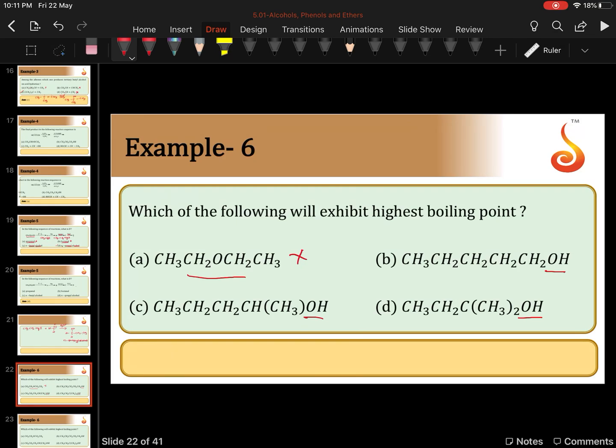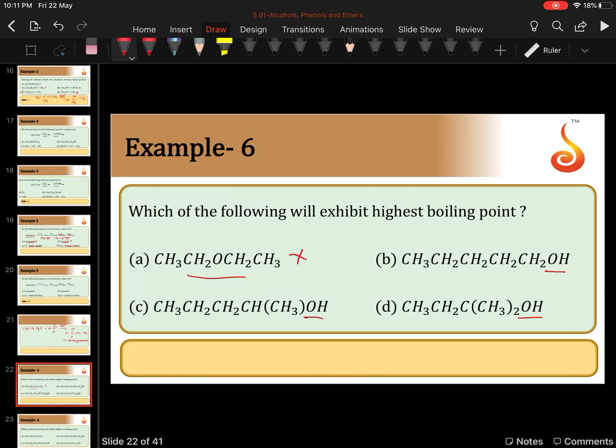With increase in the molecular mass, boiling point increases. Van der Waals force is more means boiling point will be more. Van der Waals force depends on two factors. One is molecular mass and the other one is area of contact between molecules.